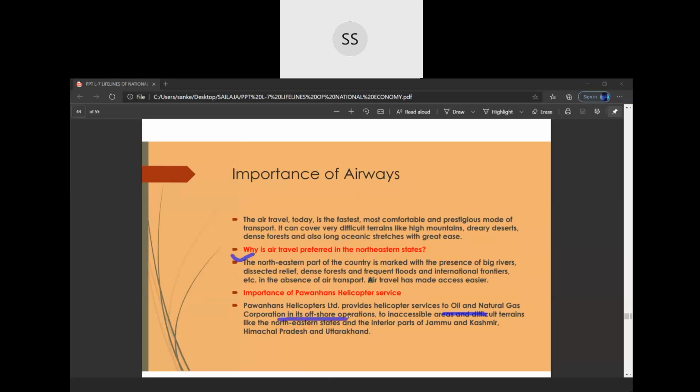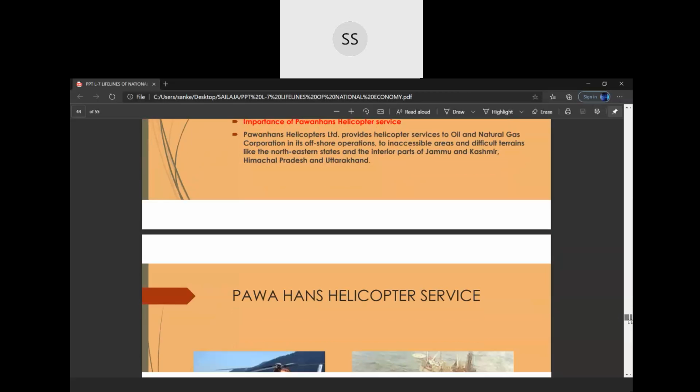Offshore means away from the shore, to inaccessible areas and also difficult terrain. They also give us services to go to the northeastern states. Even the military uses these helicopters to reach the interior parts of Jammu and Kashmir, Himachal and Uttarakhand, which are not accessible regions. So that's about your helicopter services.